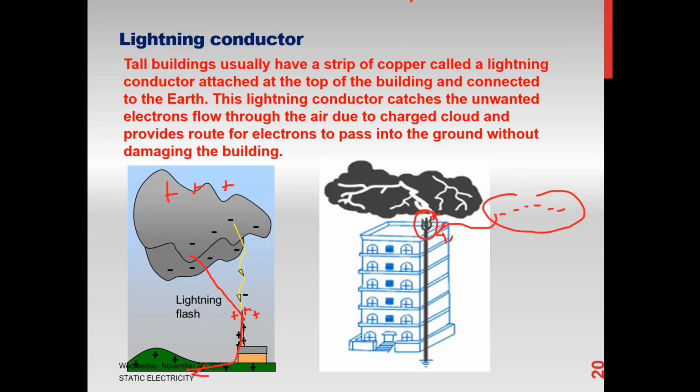Once the charges strike this lightning conductor, these charges will go out, and it will be safe even if there is a lightning or a flash in a thunderstorm, because the charge will likely pass through a metal conductor, as metals are good conductors, as compared to the lightning or flash striking the building. So it reduces the chance that lightning strikes the building, because it simply strikes the lightning conductor. So the use of the lightning conductor makes it safe.